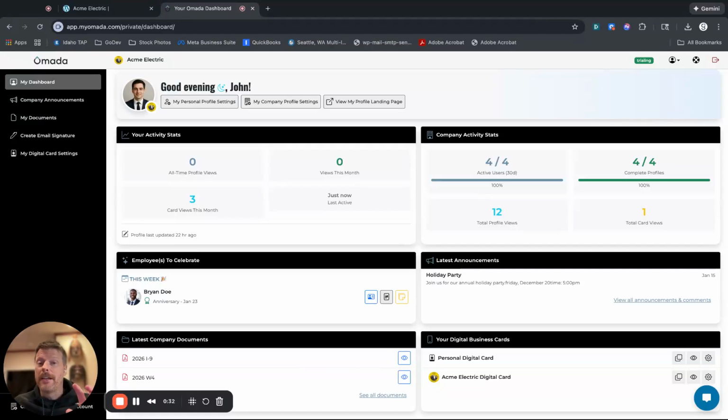The profile page is a landing page for an individual user to display as a landing page for themselves. And the team page will be where it hosts all the employees listed out, just like a team page would do. So in this video, we're going to work on the team page first, and then we will have another video that talks about setting up the profile page. Okay, so let's get started.